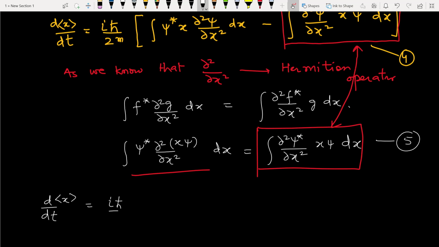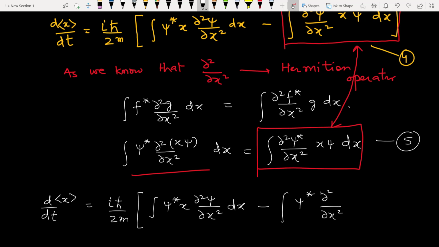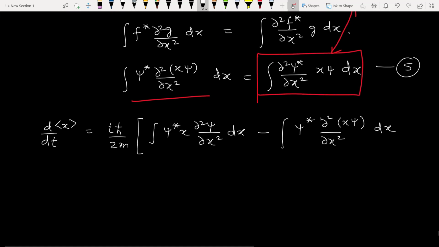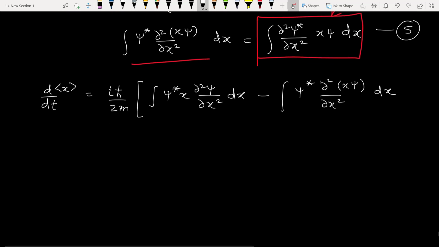i h-cut by 2m [integral psi star x ∂²psi/∂x² dx minus integral psi star ∂²/∂x² (x psi) dx]. So now we will differentiate this and substitute its value here. We mark this as equation number 6.